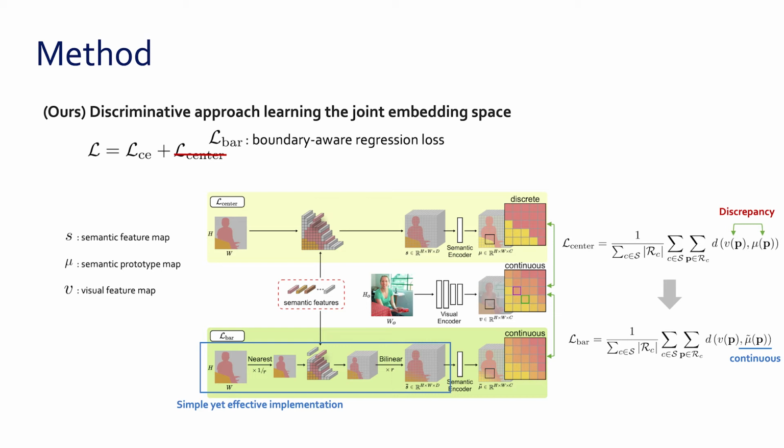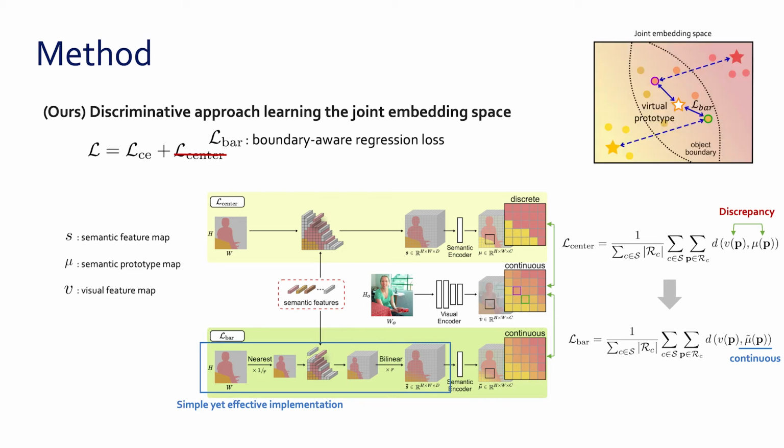Finally, the boundary-aware regression loss can be defined by replacing the discrete semantic prototype term of the center loss with the interpolated one. We can interpret this loss as alleviating the influence of visual features at object boundaries, in that this term encourages the visual features at object boundaries to be closer to a virtual prototype than the exact ones.